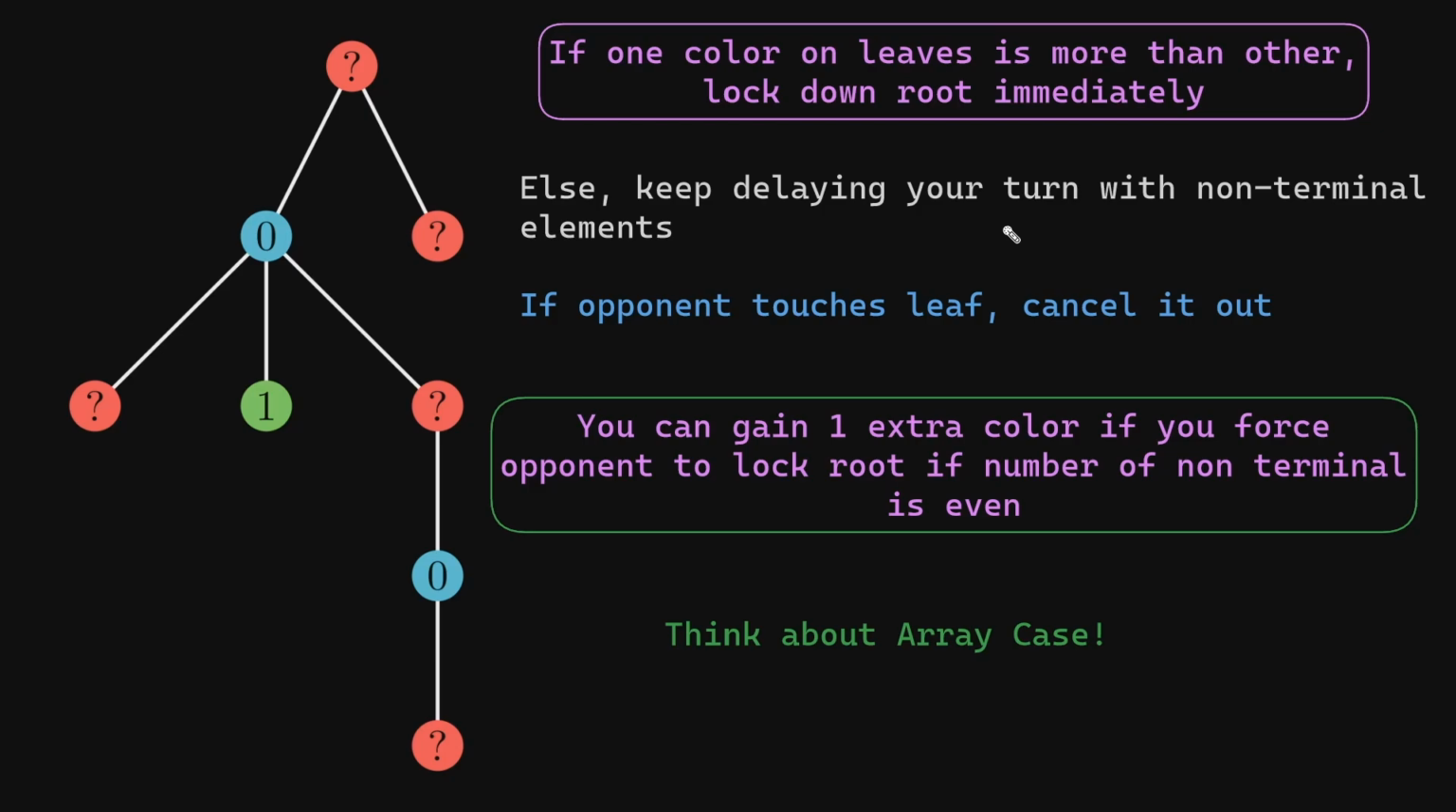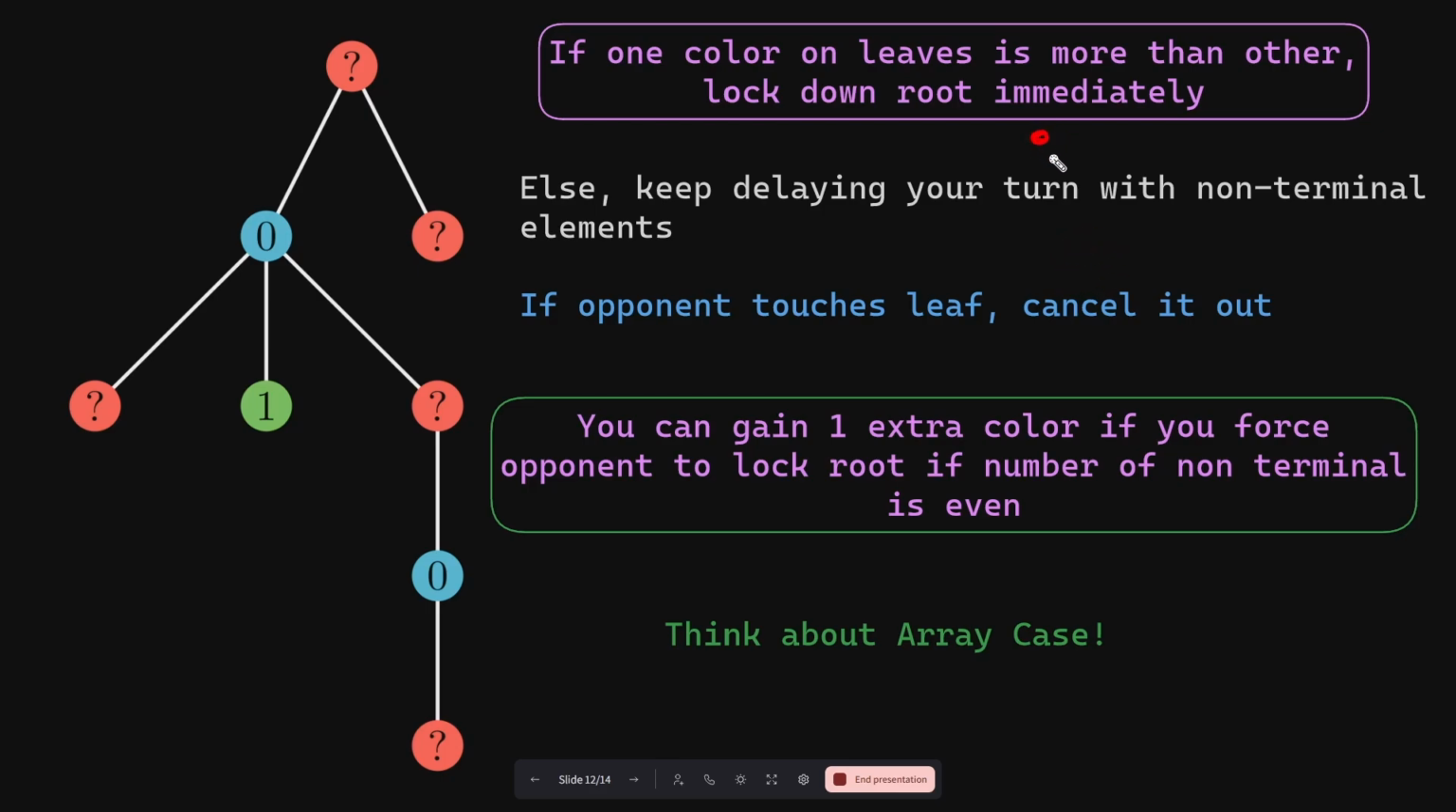But do they really have to? Like, did you really have to touch that last leaf yourself? No, because you can waste your time on a non-terminal element, just like we did in the array case. So you simply go to a non-terminal element and waste your turn there. But the opponent can also mirror your move, right, as we discussed earlier. Therefore, if the number of non-terminal elements is odd, then the opponent will not be able to mirror your last move, and therefore they will have to be the one to touch either the leaf or the remaining root.